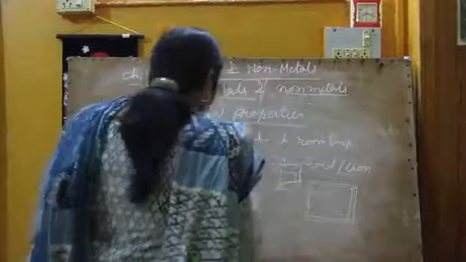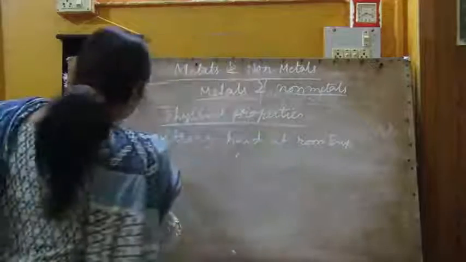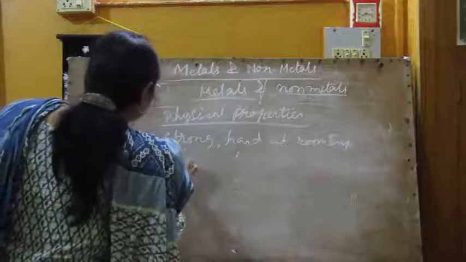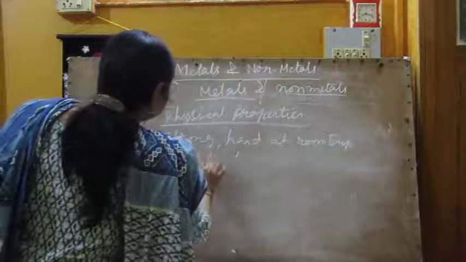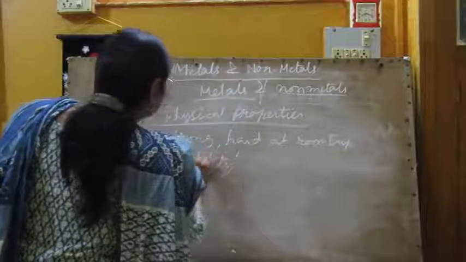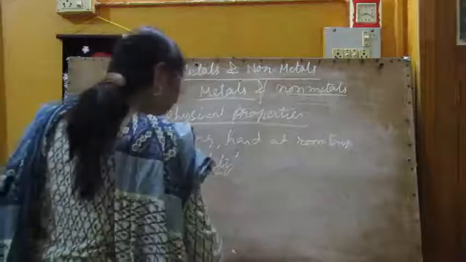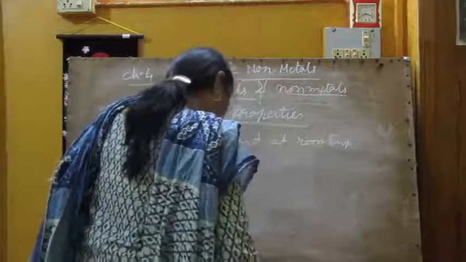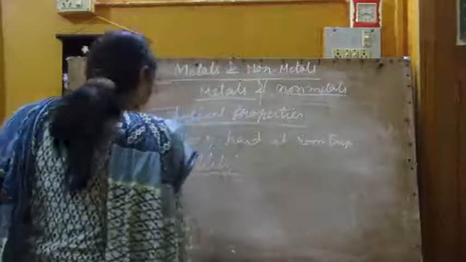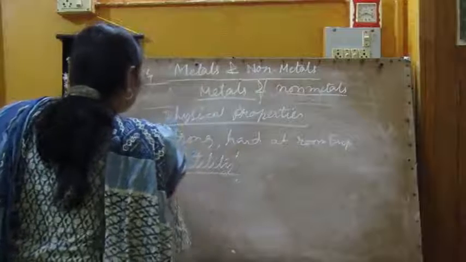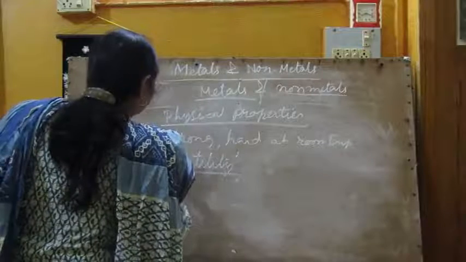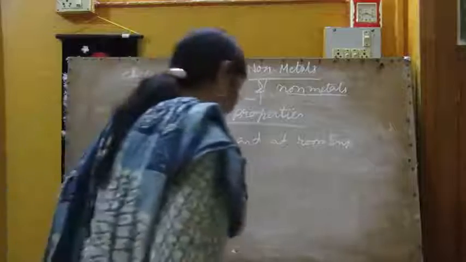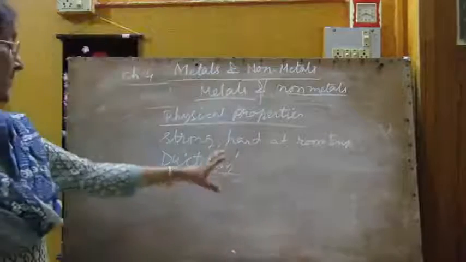Now next, ductility. The next quality is ductility.